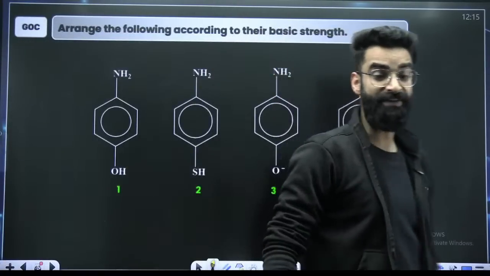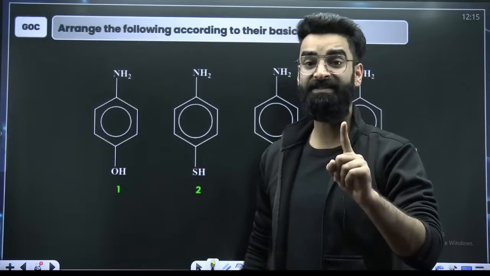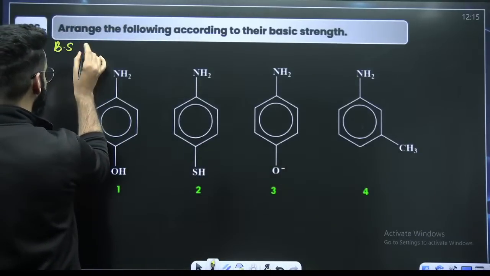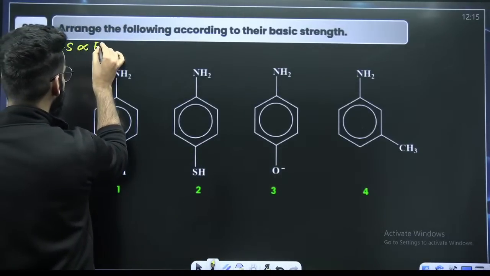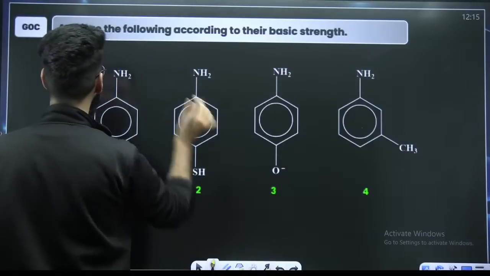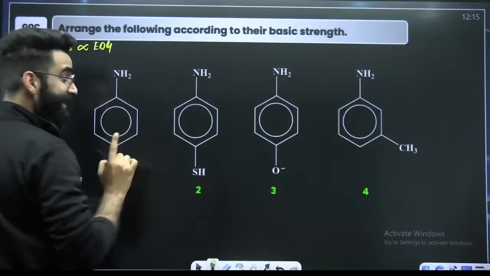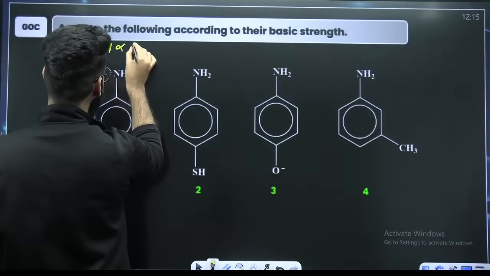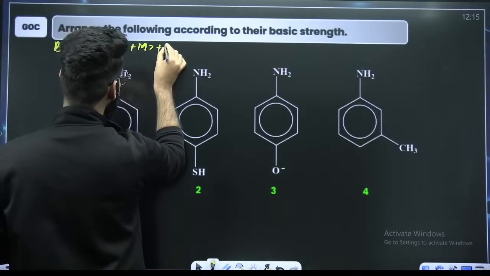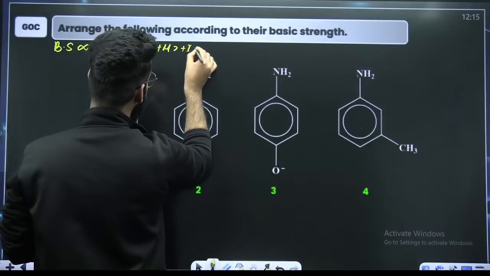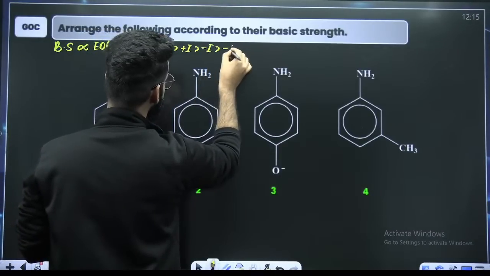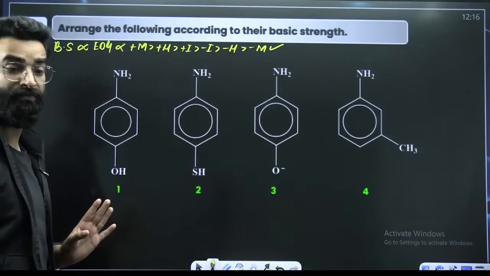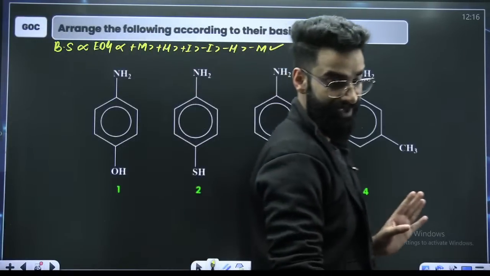Arrange the following on the basis of their basic strength. I hope you remember the basic strength rule. Basic strength is increased by electron donating groups. In the donating groups, plus M is given maximum priority, followed by plus H, followed by plus I, then comes minus I, then minus H, then minus M. This is the order which you have to follow when it comes to basic strength.